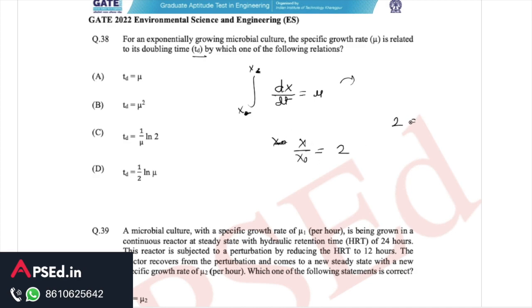And if you solve this, from this integral and from this relation, we get 2 is equal to e to the power mu t. Solving this, we have ln 2 is equal to mu t. This t is nothing but doubling time or td. So from here we have td as 1 by mu ln 2. So from that, this option C is the correct answer for this one.